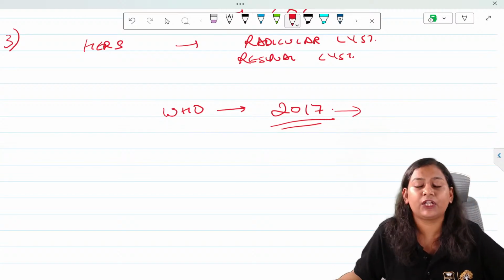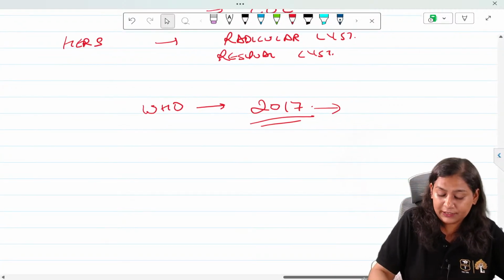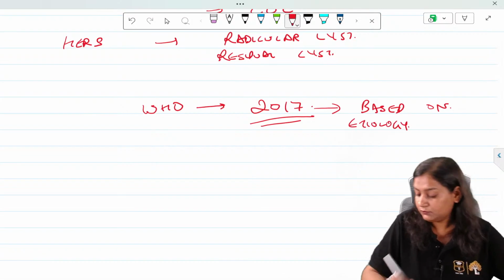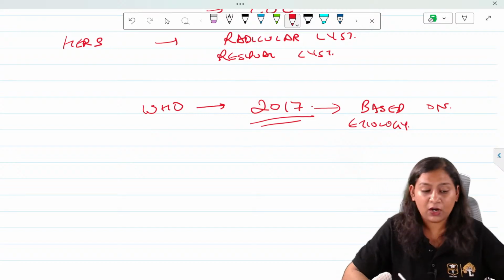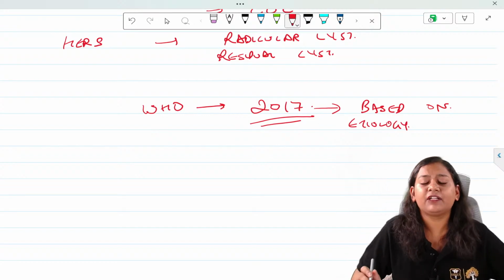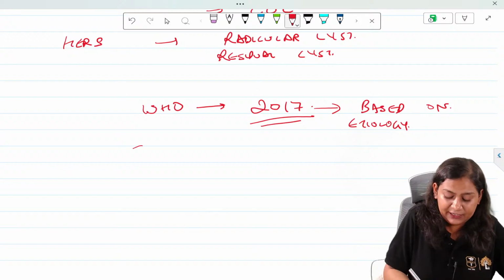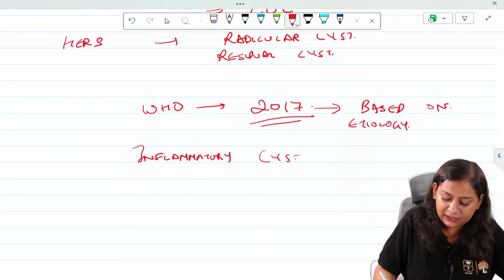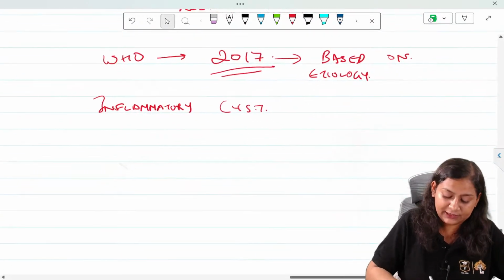Now, this classification is based on etiology. Now, this is a very easy classification based on etiology. So, they have divided cysts as inflammatory cyst. I'll make it very easy for you. So today after the class you have to revise this. It is very important.